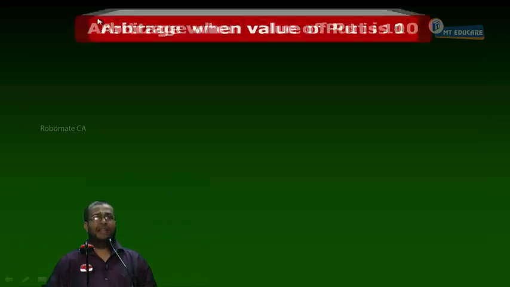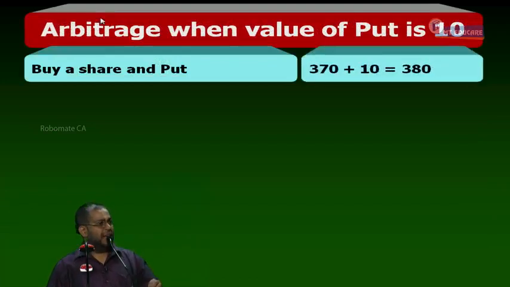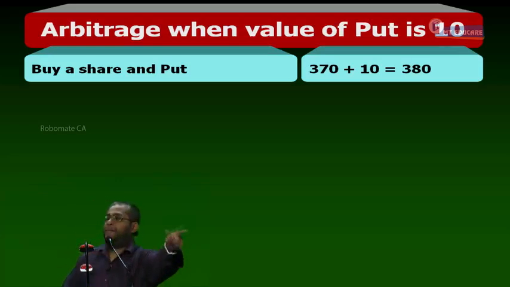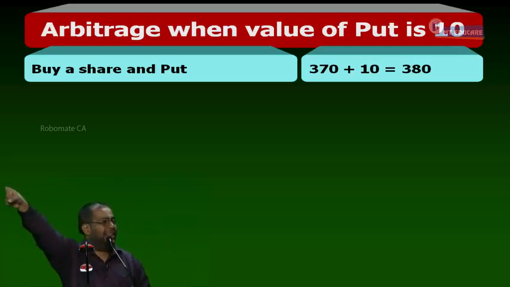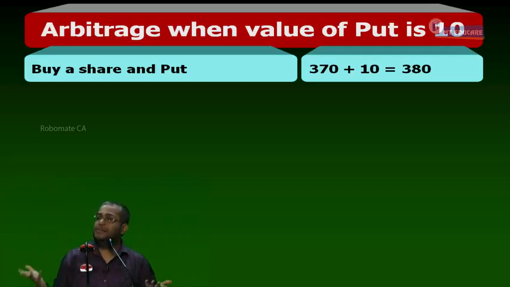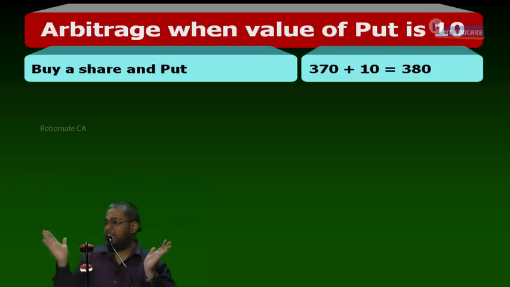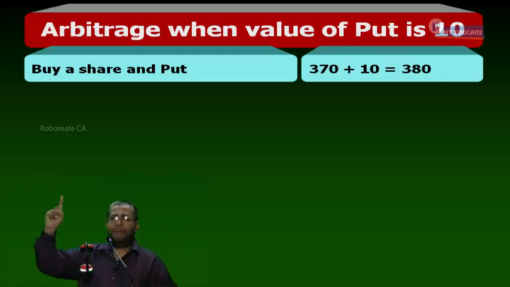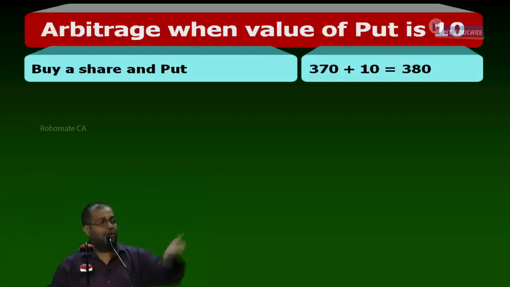Now look at the strategy. What is the strategy to make a profit here? Buy a share and have a put. Very simple. I buy the share by paying the spot price today. I sell the share tomorrow at the strike price. The profit is strike price minus spot price. But the strike price is received tomorrow, so discount it to today. The present value of strike price minus spot price is the answer.